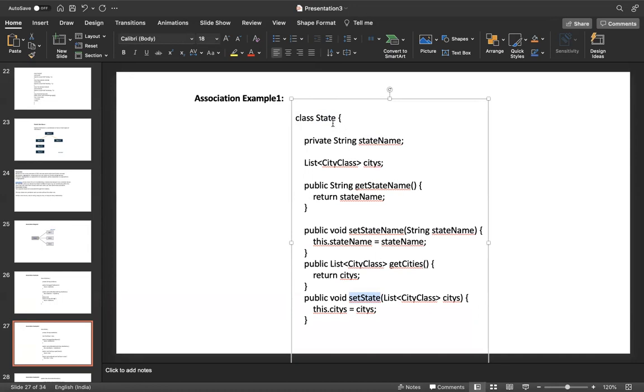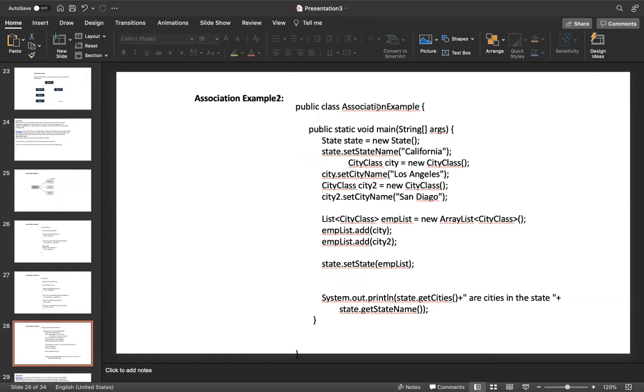In the State class, a list of cities is declared. State has a list of cities. That is how we provide association programmatically in Java.